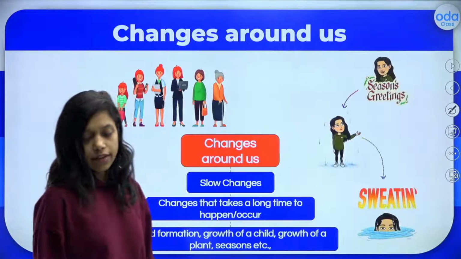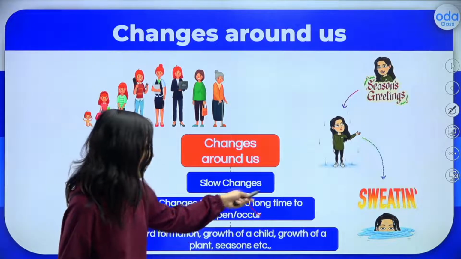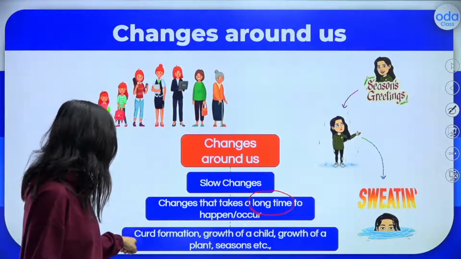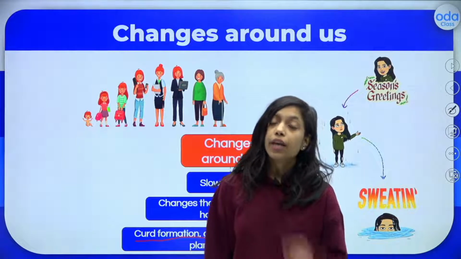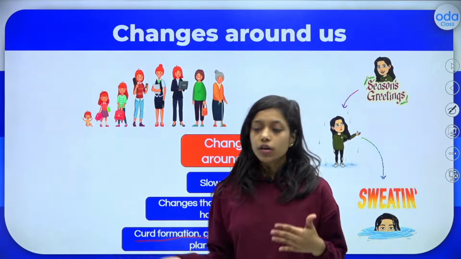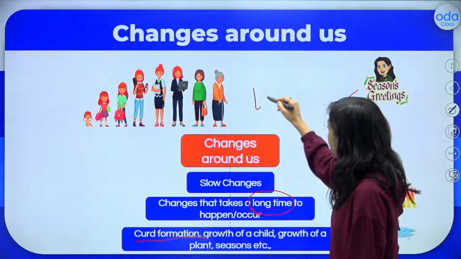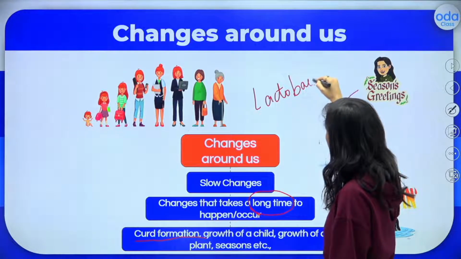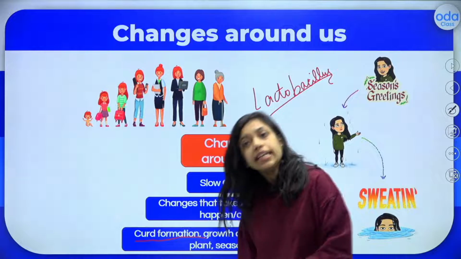Other than that, we have slow changes, as I have already told, changes which take a long time to happen. For example, curd formation. I hope all of you know which bacteria helps us to convert milk to curd. Do you know which bacteria it is? Let me tell you, that is actually lactobacillus. Lactobacillus is the bacteria which helps to convert the milk into curd, right?